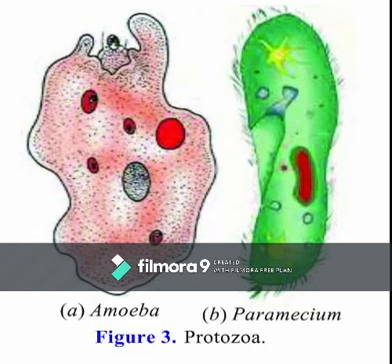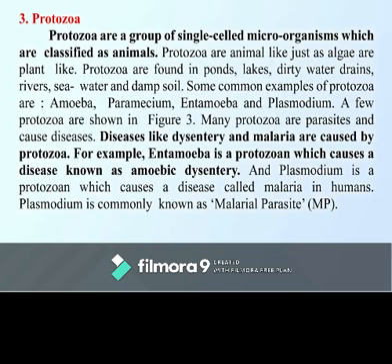Now come to the next group, that is protozoa. Protozoa are a group of single-celled microorganisms which are classified as animals. So, these protozoa are a group of unicellular organisms, and they are classified as animals. That is, they belong to the animal kingdom. Now, why are they classified as animals?